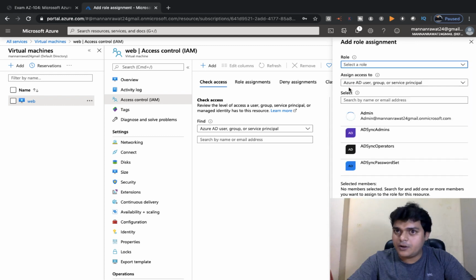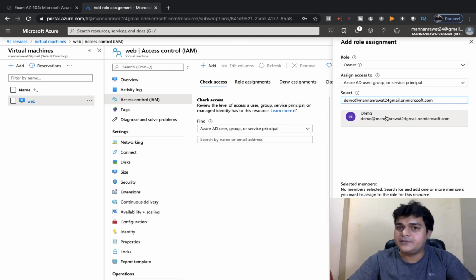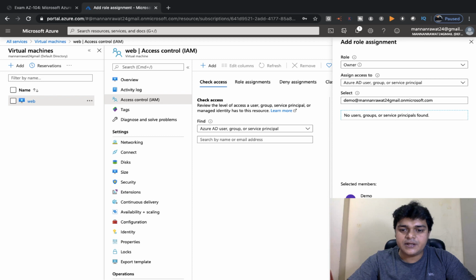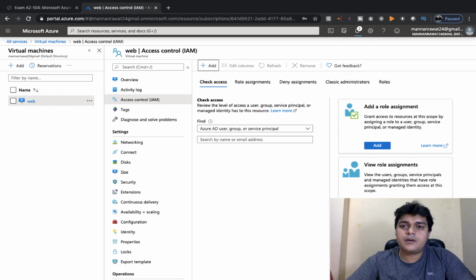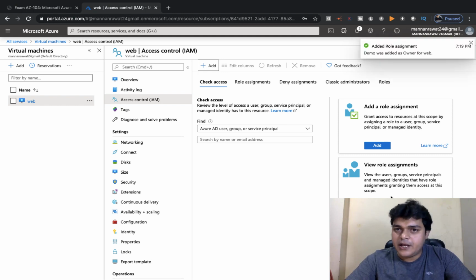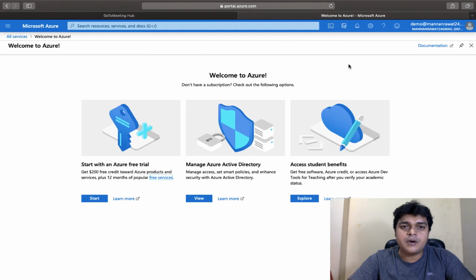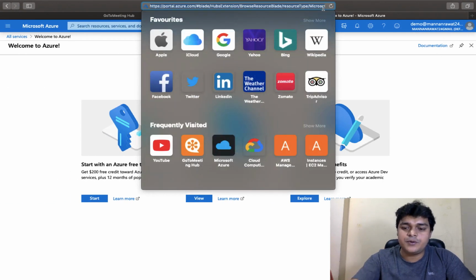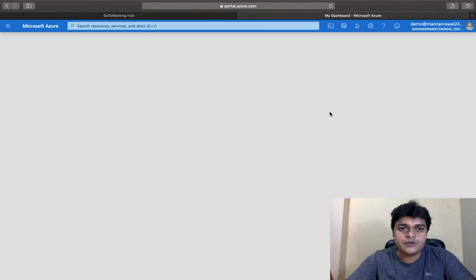I'm just going to make this user the owner of this particular virtual machine only, and paste the username. So this is our username, demo at the rate something. Just select your invitation and click Save. Just wait for 1 minute. Now you have successfully added your assignment. Just open your portal again, and I'm going to refresh the entire portal and check whether we are able to see our virtual machine or not.